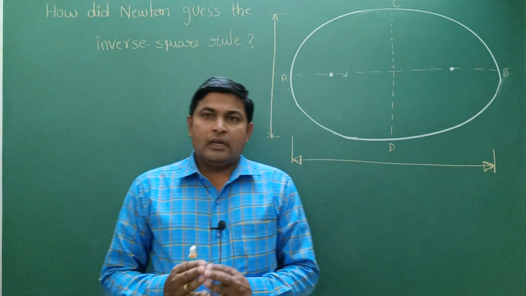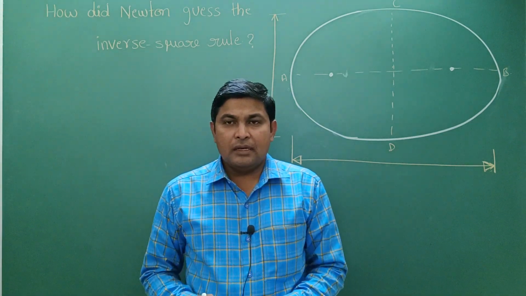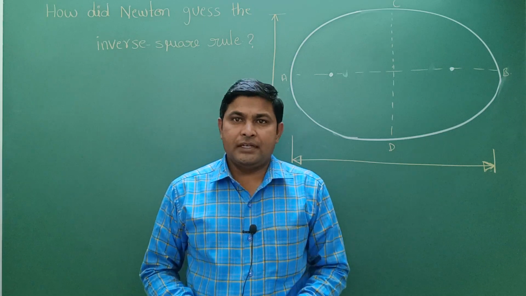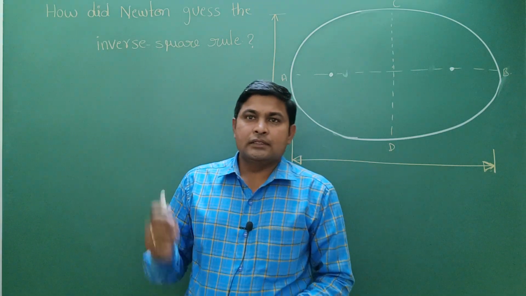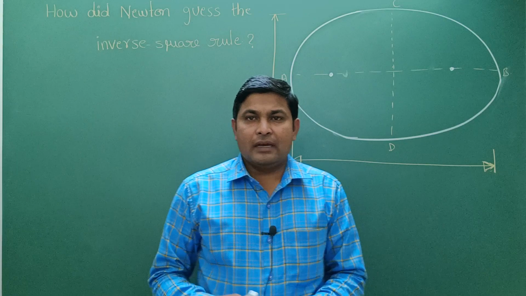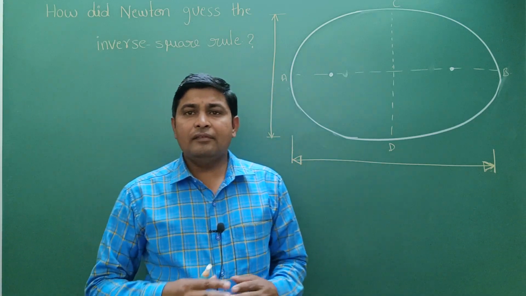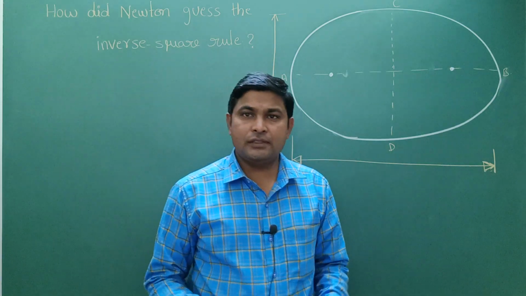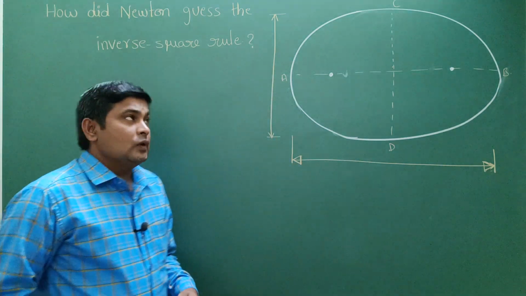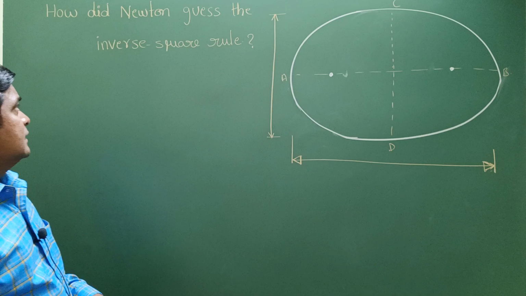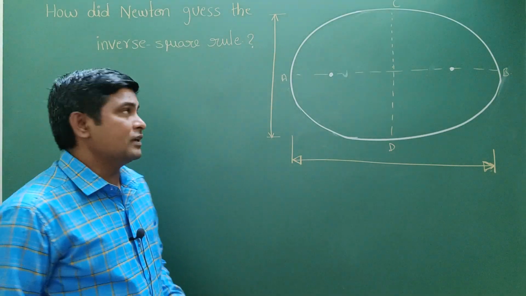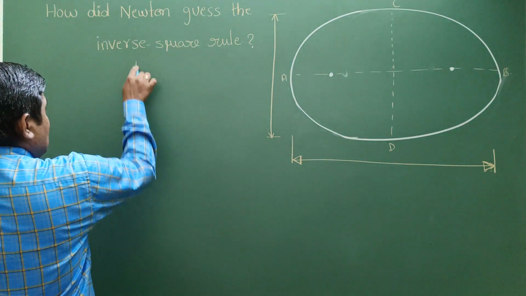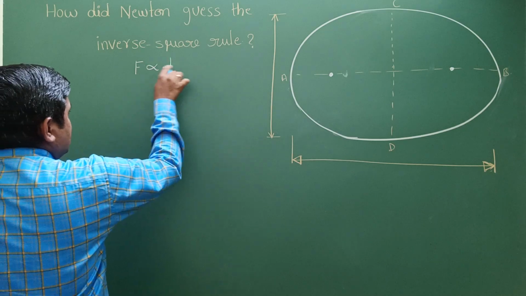In this video, we are going to know something which is very common in electrostatics and gravitation: the inverse square law. How has that rule come into existence? First, who guessed it? That was Newton. So how did Newton guess the inverse square rule? Because force is inversely proportional to the distance square, which is very common.